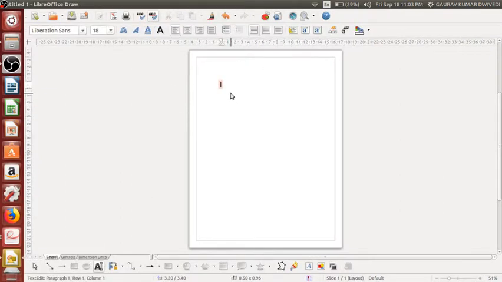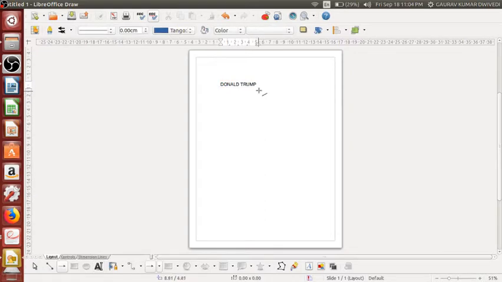Suppose the option is Donald Trump. Just after that, simply put a forward arrow.